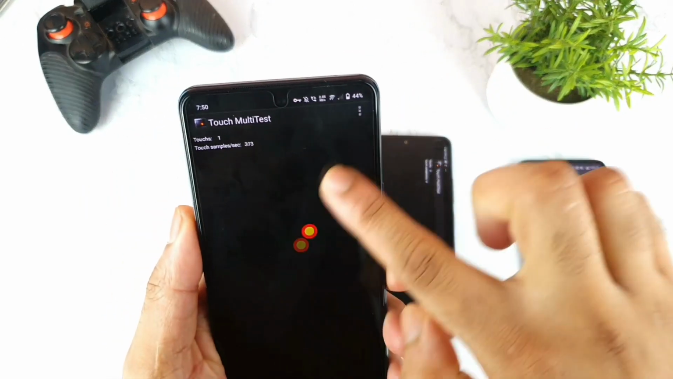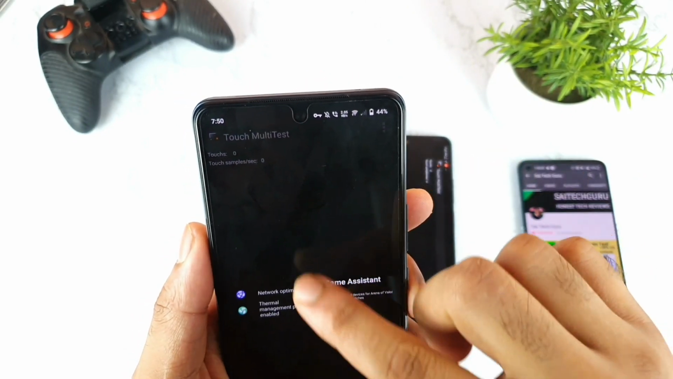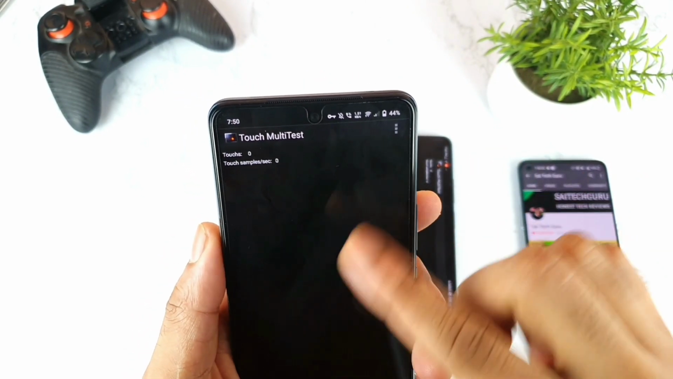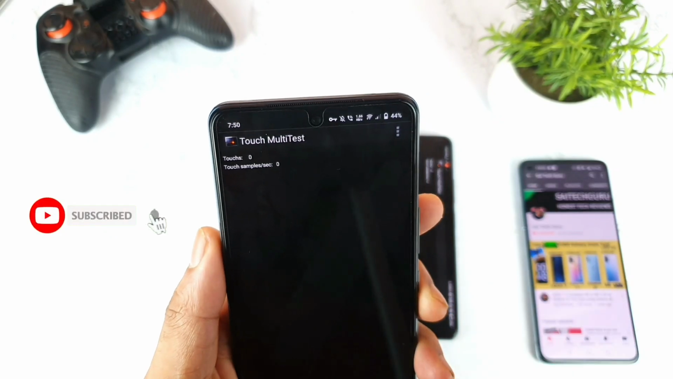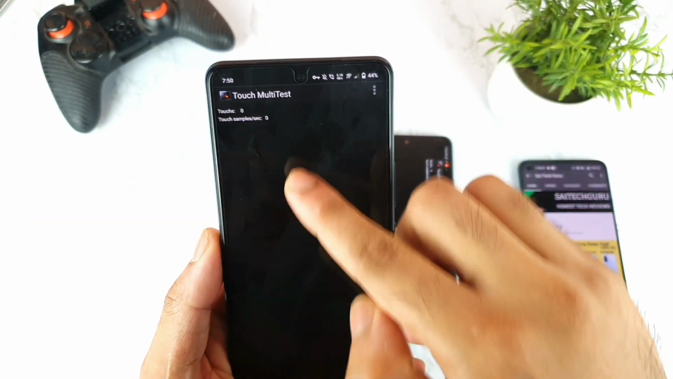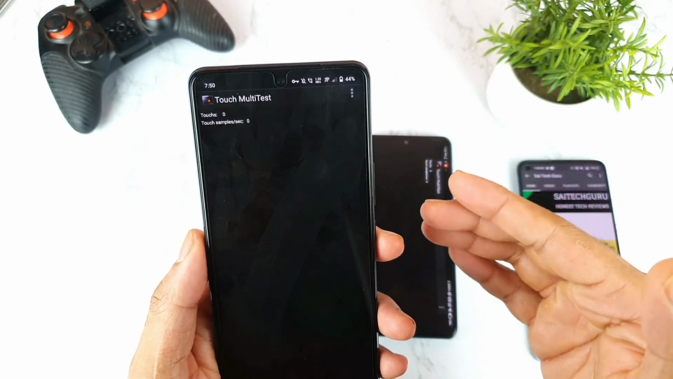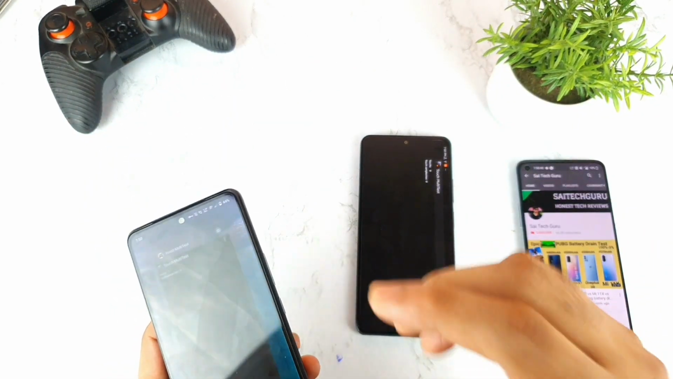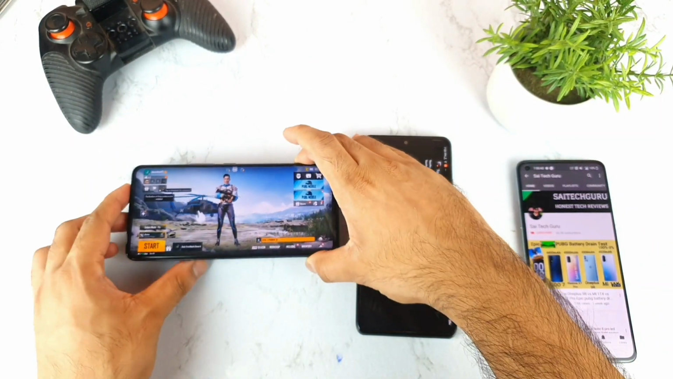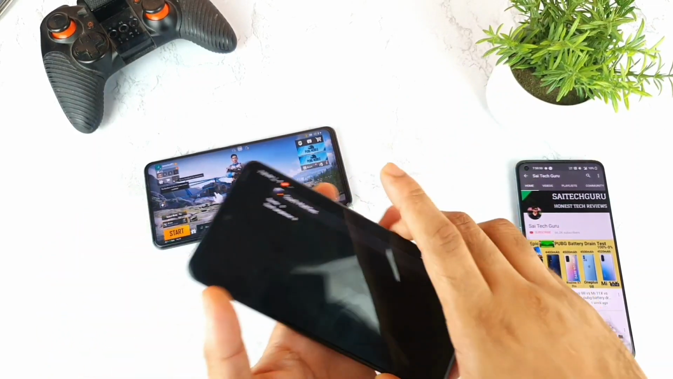The iQOO 7, as you can see, let me show you friends, has close to 420. So I'm getting 420 touch sampling rate, but you need to subtract the 120 Hz refresh rate from the 420. So overall I am getting exactly 300 Hz touch sampling rate in this iQOO 7 device.